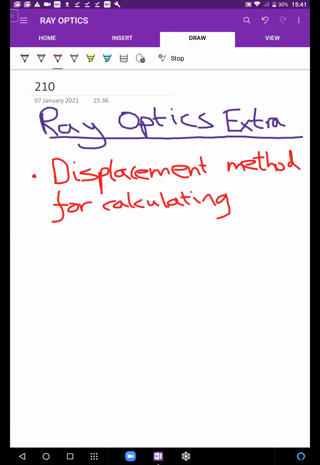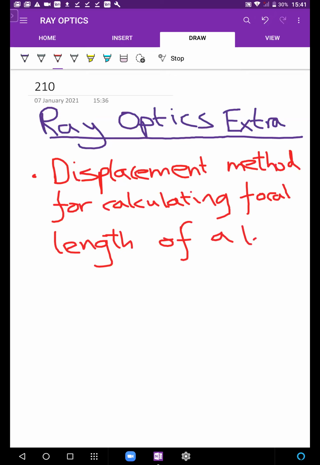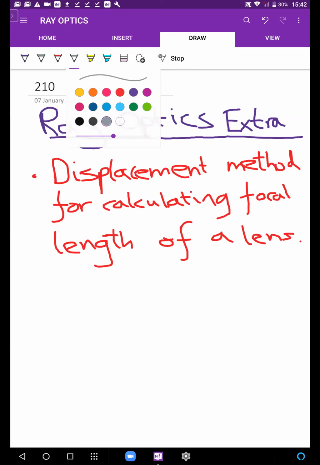Okay. Displacement method for calculating focal length of a lens. I'll tell you what I consider as good. I have those marked. But you should not just do only those. Do the whole thing yourself once, and of course in some time I'll afterwards tell you which ones I personally liked, which ones I have marked. Okay, but first do it yourself once. Displacement method for calculating focal length of a lens.